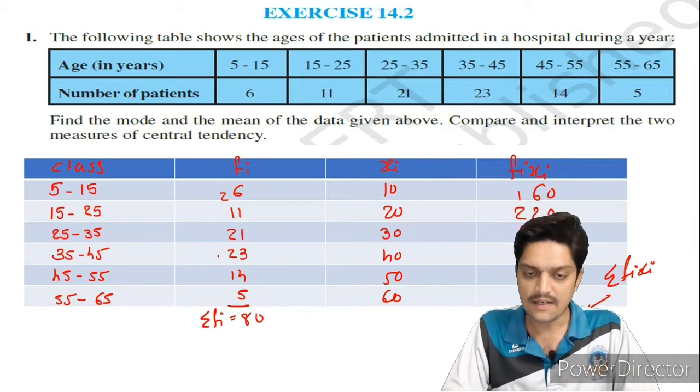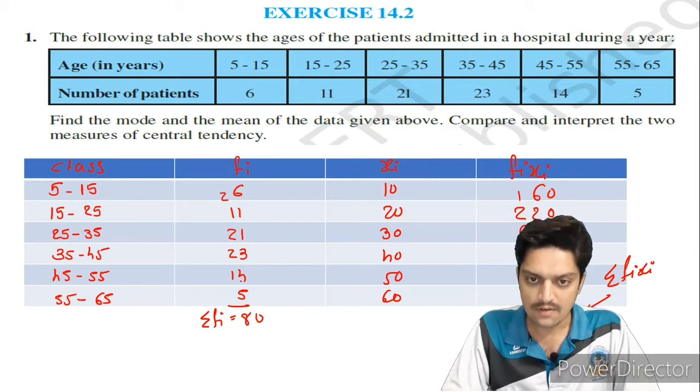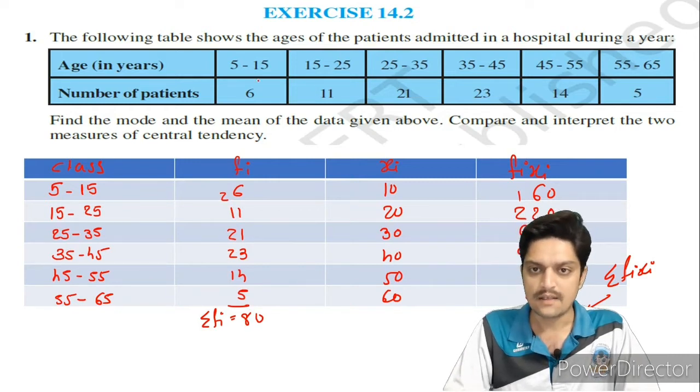Total frequency is 80. Again, 6, 11, 21, 23, 14 and 5.